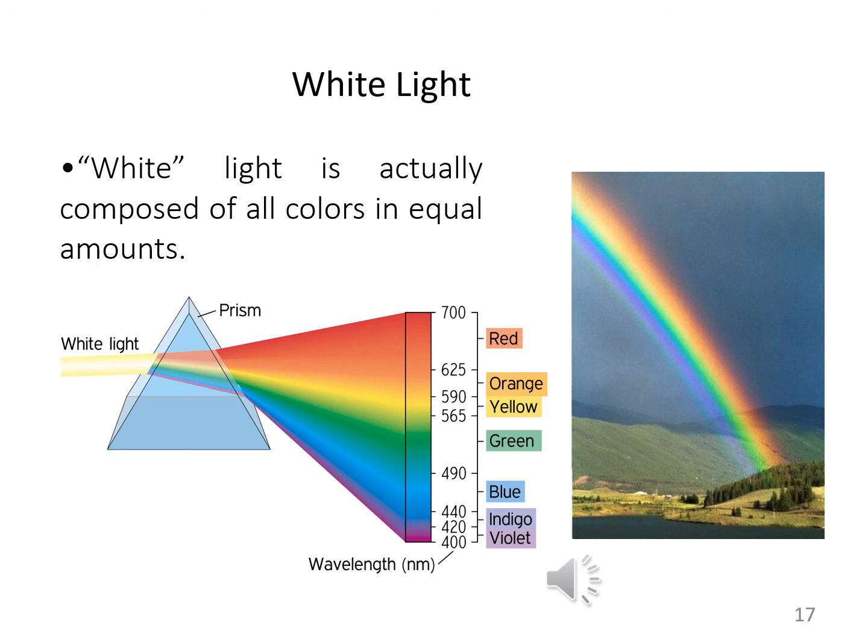White light. What is white light and what is its role? So the white light is actually composed of all colors in equal amounts. So the white light is basically composed of all the colors, and these colors are present in equal amounts. So how can we define white light?